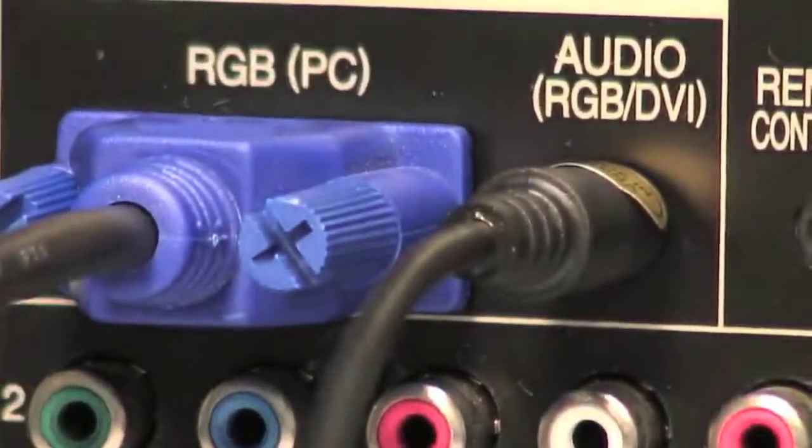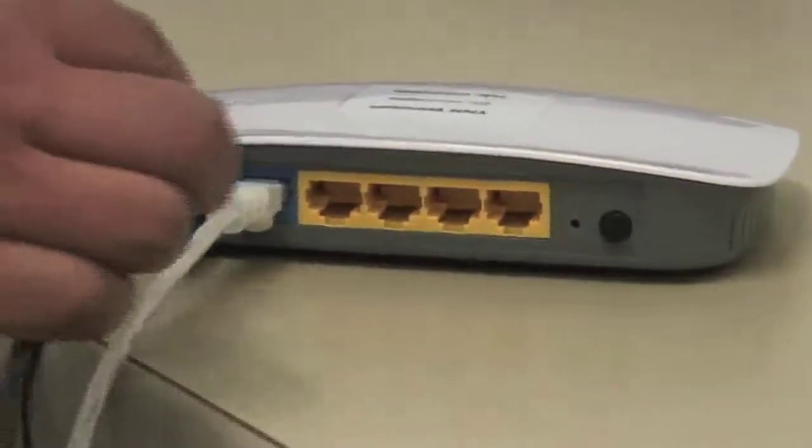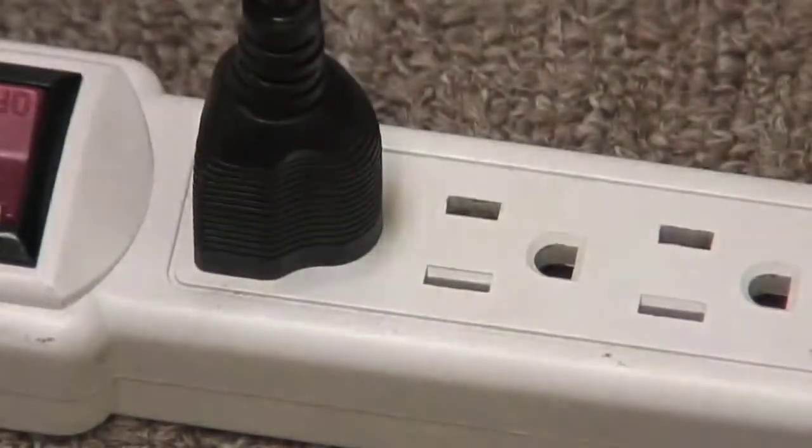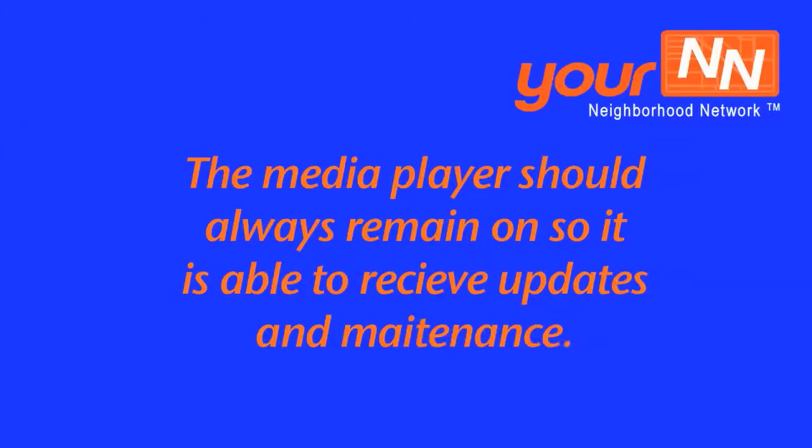Connect your Ethernet to a port on your router. Connect the other end to the port on the media player. Connect your power connector to the port near the bottom of the media player, and plug the other end into a source that will always have power. The media player should always be on, as it requires updates and maintenance that are done remotely.